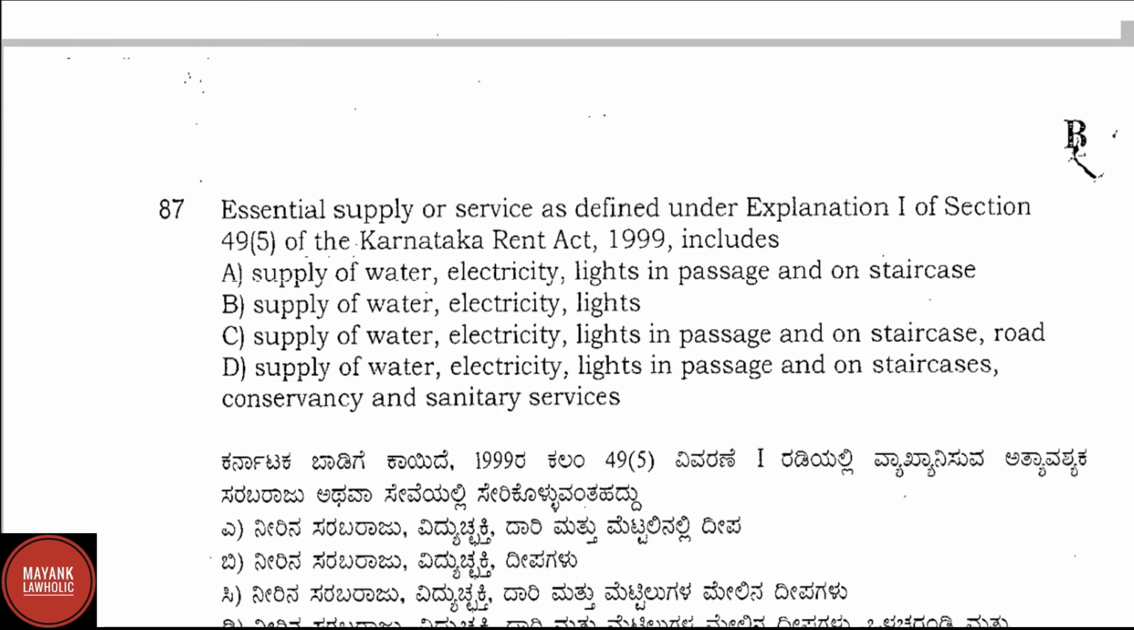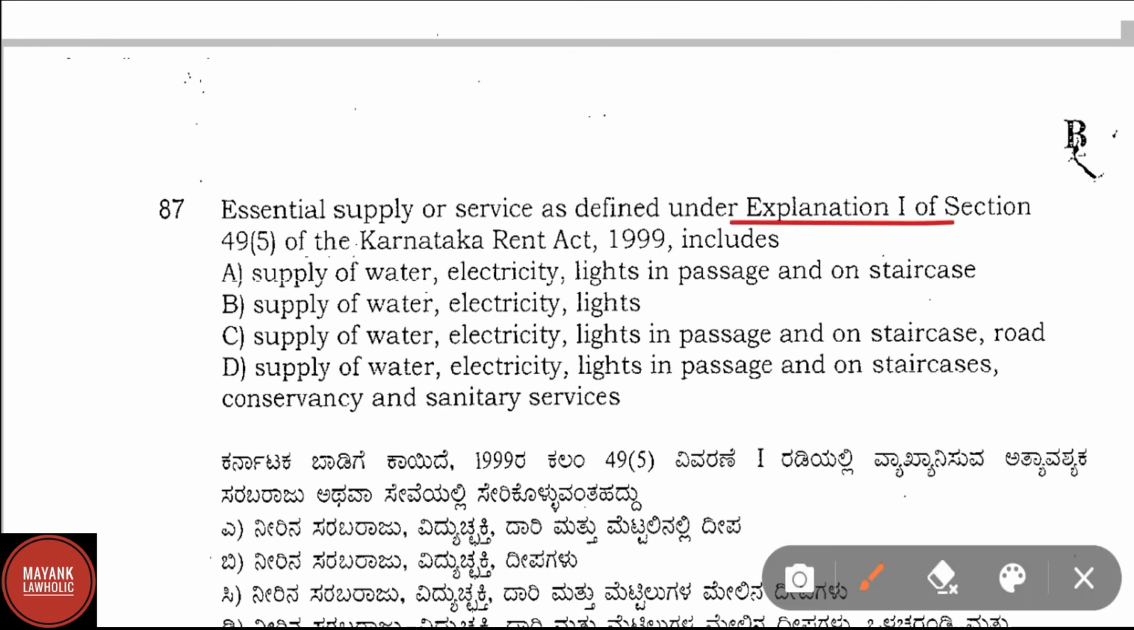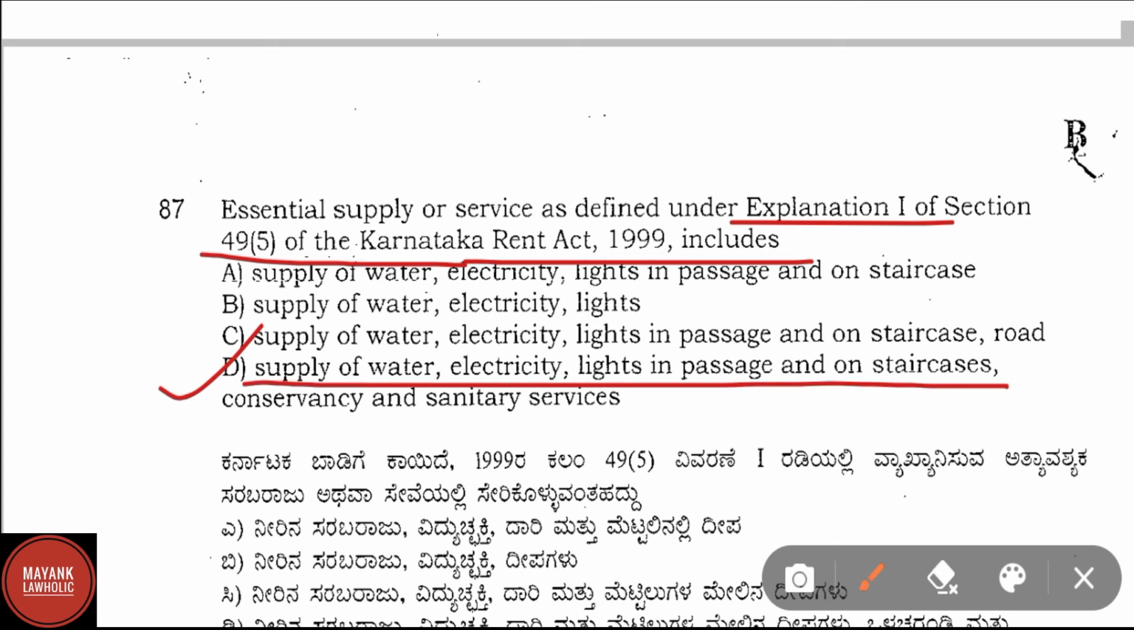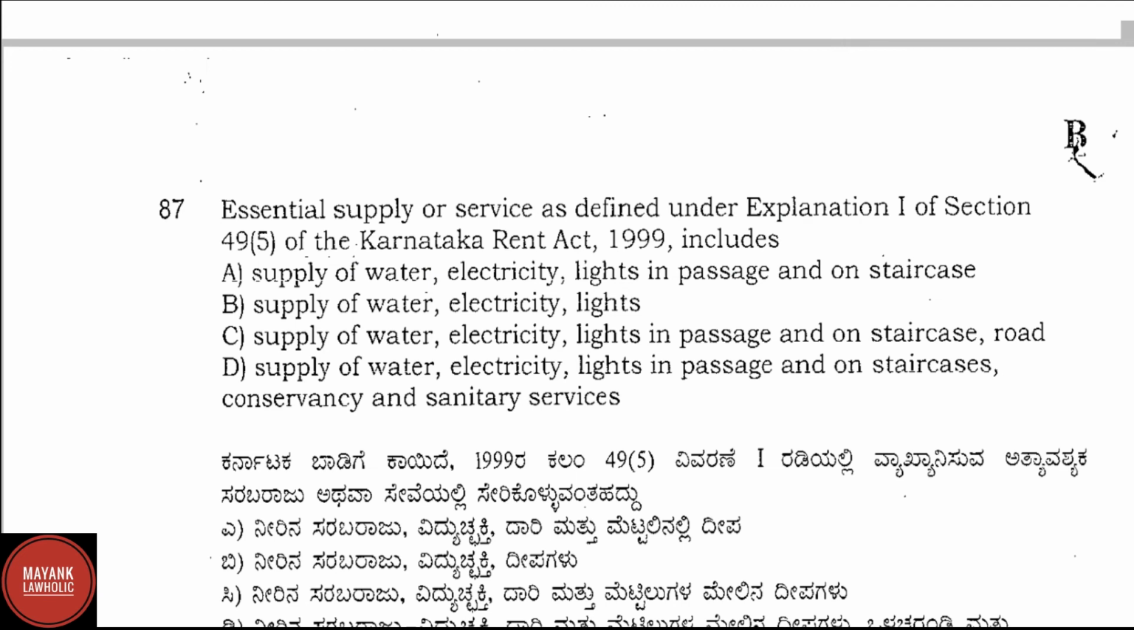Question number 87. Essential supply of services as defined under Explanation 1 of Section 49 Subsection 5 of the Karnataka Rent Act 1999 includes. Correct answer here is option D, that is supply of water, electricity, lights in passages and on staircases, conservancy and sanitary services.